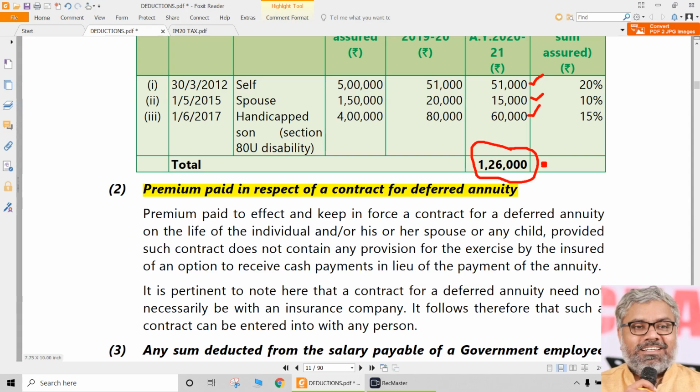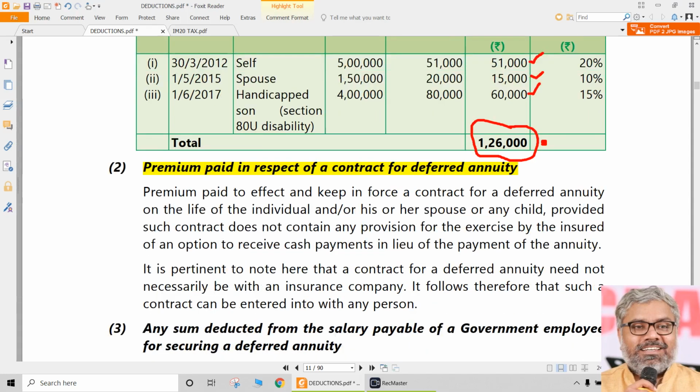If we start going into each of the words of the Income Tax Act, it can be learned in 3 to 4 years, very much. But that is not required. So what is deferred annuity, we don't need to know, but we need to remember that word. If at all any premium is paid in respect of a contract for deferred annuity, annuity is basically a pension plan. So some of the pension plans which are all there, if any eligible such deferred annuity policy is taken, annuity policies are also there. If any premium is paid on that, that is also eligible for section 80C.